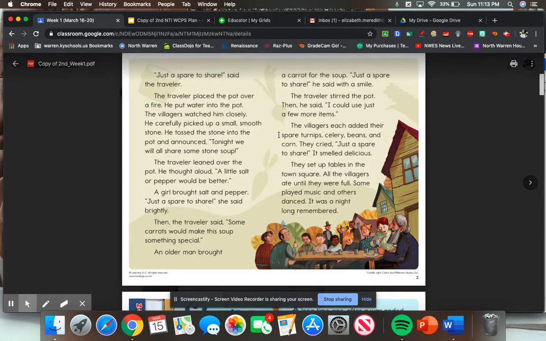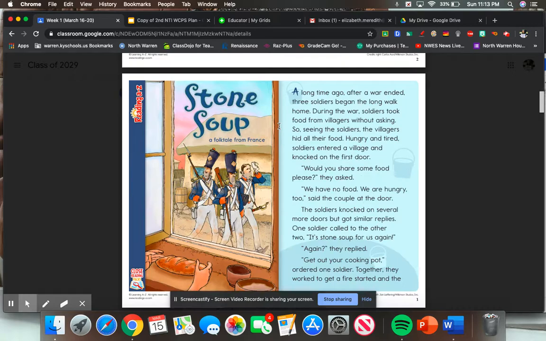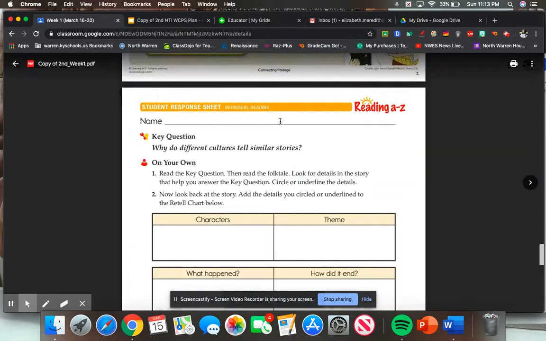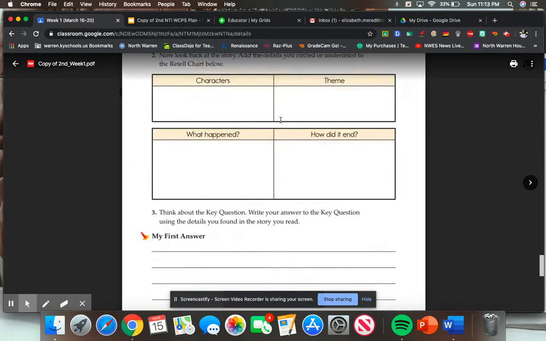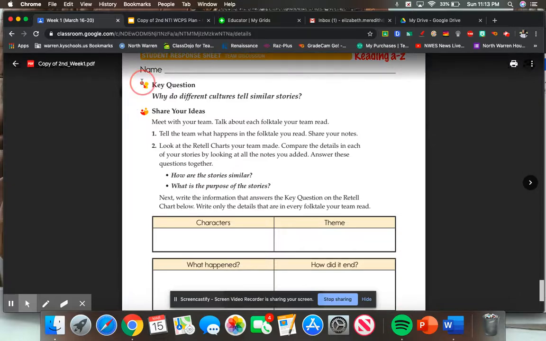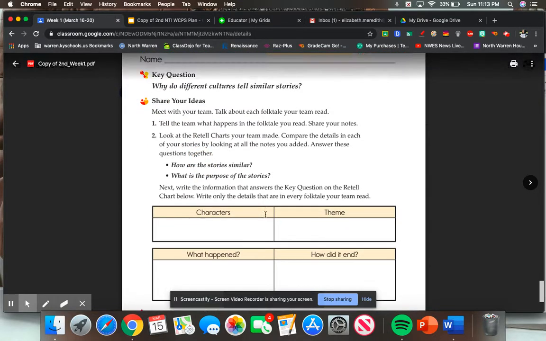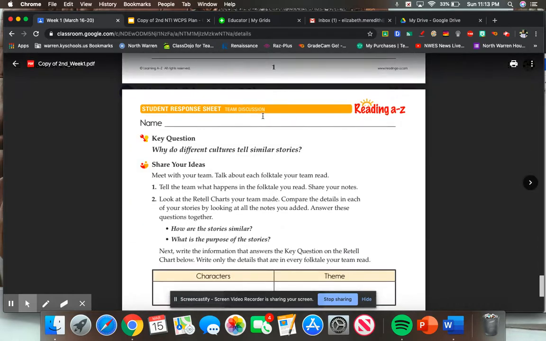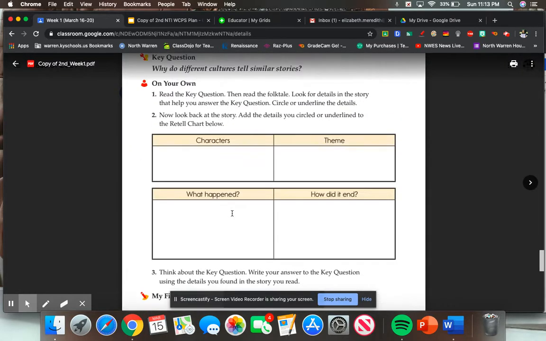So those are just going to be stories that are passed down from generation to generation, and they typically teach us a lesson. Okay. Now with each story, you're going to be having this paper. It should be front and back, and you're actually not going to be able to do this back part until you read two stories, because you're going to be answering how the stories are similar, but you can't do that until you read two stories. So you'll be doing this tomorrow, okay?